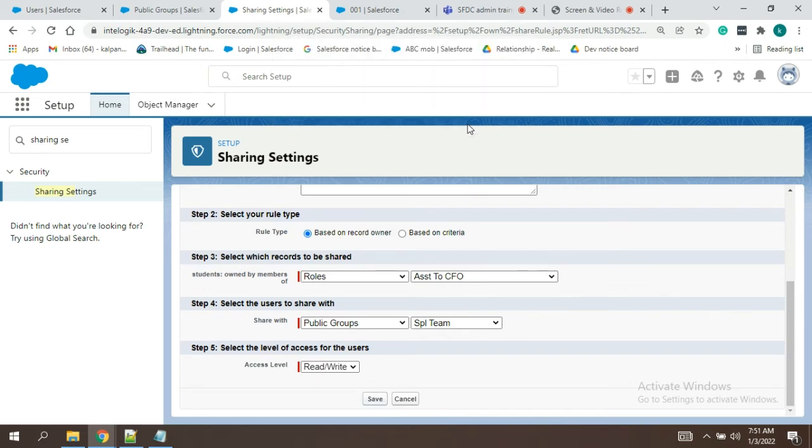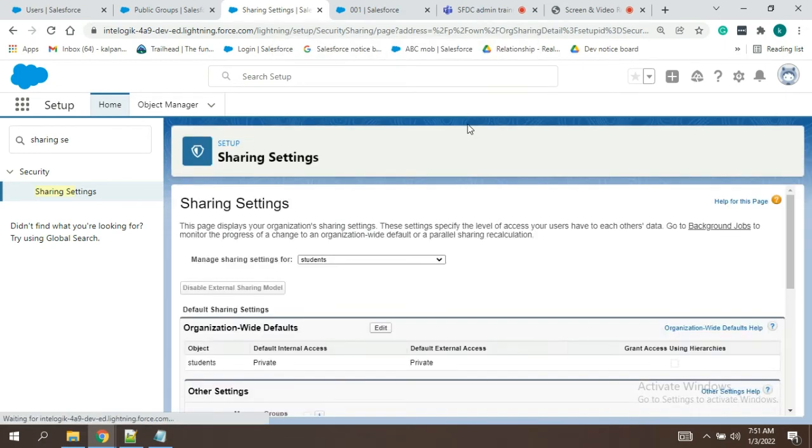So previously we were able to see only those people who were in it. Now we have added one more.